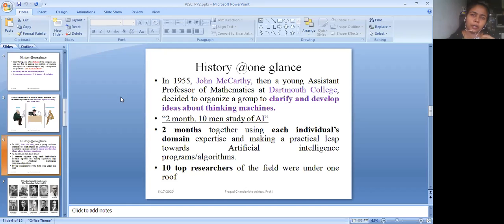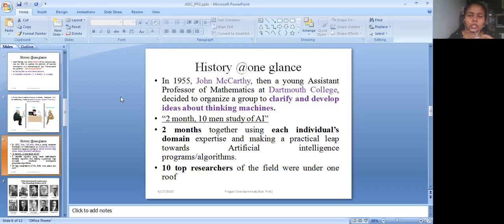As the Turing test had already been passed and had derived the conclusion that yes, we can make the machine think, McCarthy also said that the machine can think in such a way like the human. So now there was some scope for the ideas that were made available. This conference was organized openly, and various participants were called in order to clarify and develop the ideas about the thinking machine. This happened in 1955, and there were 10 people involved to coin the term artificial intelligence.